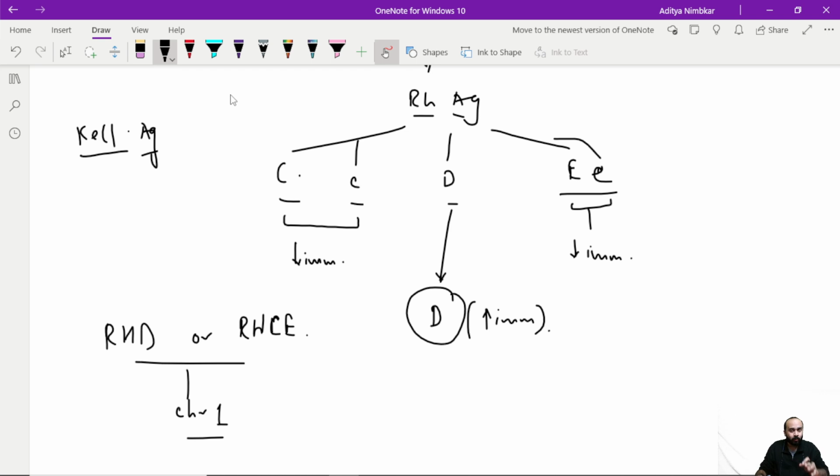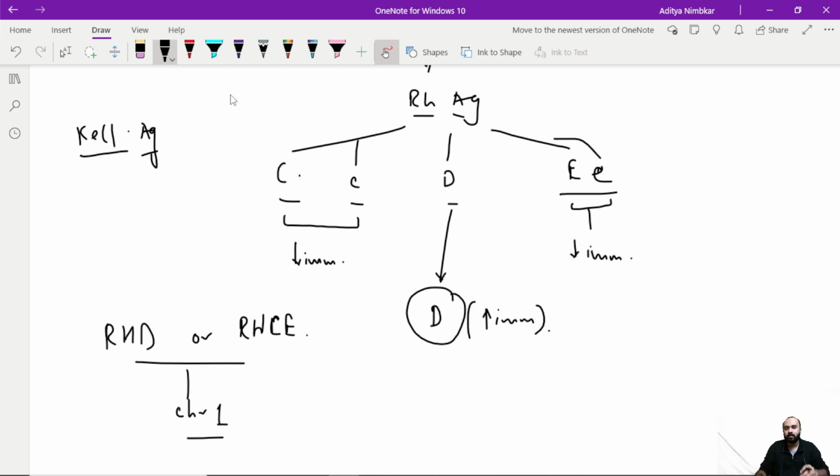There is no erythroblastosis that happens in KEL antigen because it even destroys the bone marrow में जो antigens होते हैं. इससे क्या होगा? इससे hemolysis होने के लिए there are no RBCs only, and we won't even see hemolysis. There is direct destruction of the erythroblast, the precursor. So there are no RBCs only to be destroyed. Hence, we would be never able to know कि कितना ज़्यादा hemolysis हुआ है.